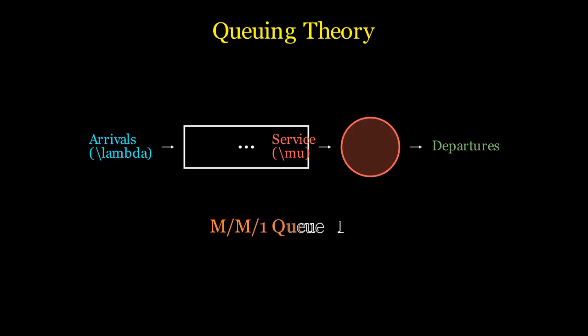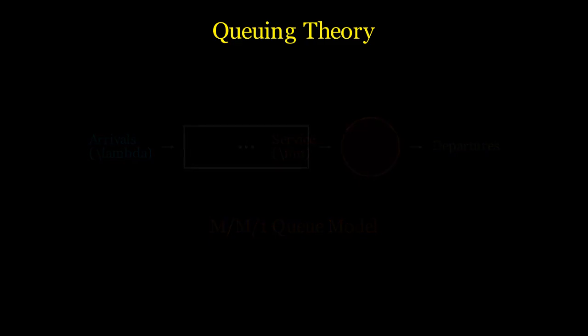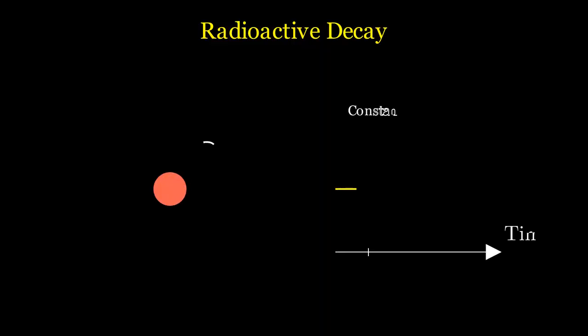Beyond bus stops, the exponential distribution is the backbone of queuing theory. In the 1900s, A.K. Erlang used these principles to model telephone traffic. Today, it manages how packets move through the internet and how customers are served in banks. In a simple M/M/1 queue, both the arrivals and the service times are modeled exponentially. This allows engineers to calculate the average length of a line and ensure that systems don't collapse under bursty traffic, where many events happen in a short window.